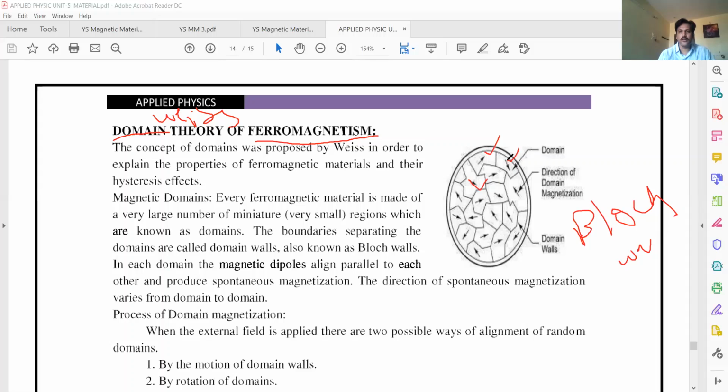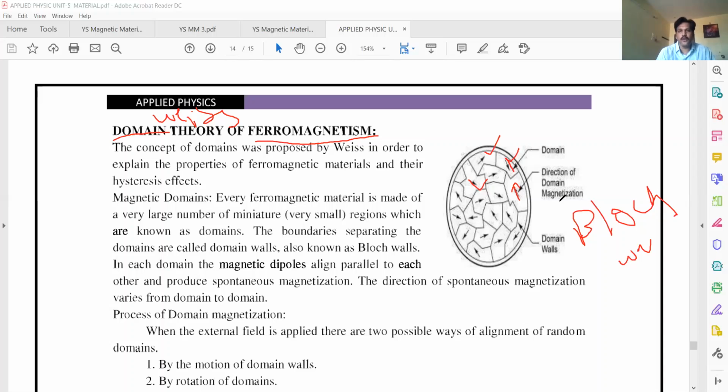Permanent dipoles are there. The permanent dipoles are oriented in this direction in this domain, and in that direction in this domain. Why are they there? Because of partially filled orbitals. These iron, cobalt, nickel have partially filled inner shells. They are not completely filled. Due to the partially filled orbitals, the spinning electron acts like a tiny magnet.